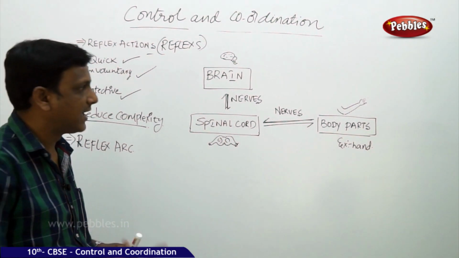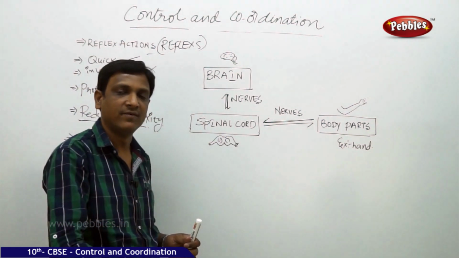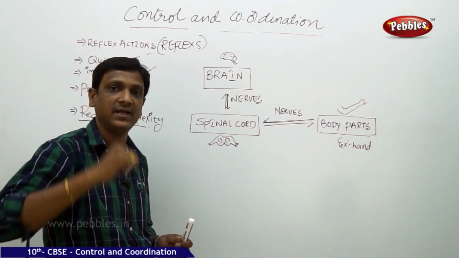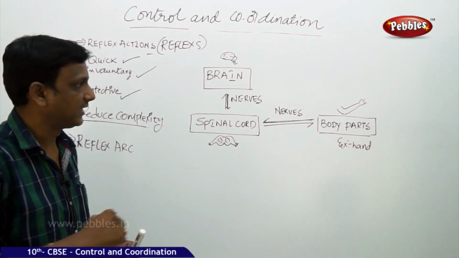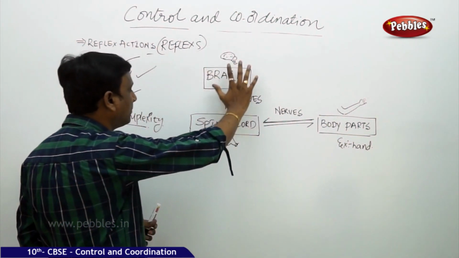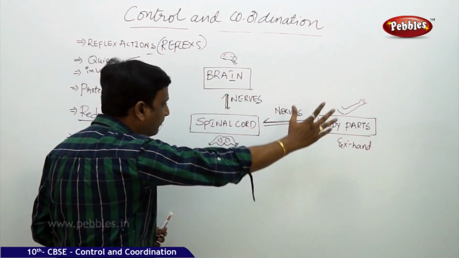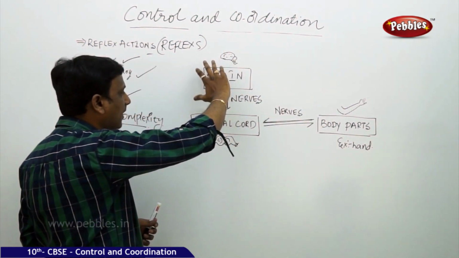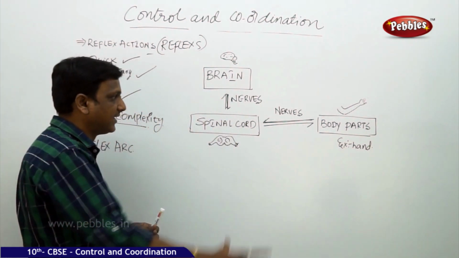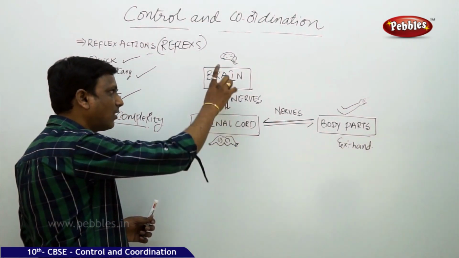So normally what should happen? The information taken from the outside environment must be taken to your brain to think, analyze and take a decision, but it is a very lengthy process. So in most of the cases, the information is not totally taken to the brain and processed there. However, the information does go to the brain. But in the meanwhile, the decisions are taken so quickly, at this point, the spinal cord. It doesn't mean that the information has not reached the brain.